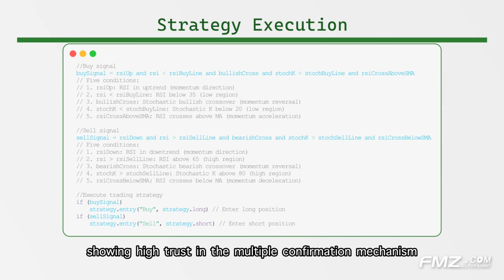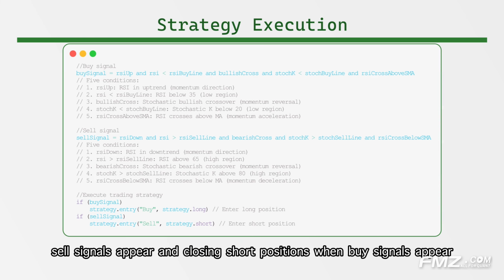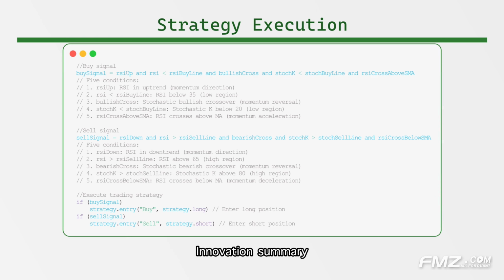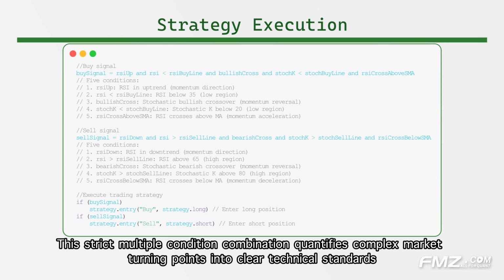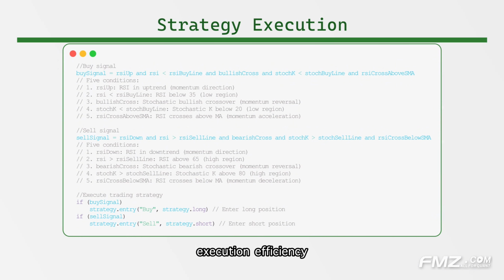the multiple confirmation mechanism. The strategy also uses reverse signals to close positions, closing long positions when sell signals appear, and closing short positions when buy signals appear. This design avoids complex stop-loss and take-profit settings, letting trends fully develop. Innovation summary. This strict multiple condition combination quantifies complex market turning points into clear technical standards, achieving the optimal balance between signal quality and execution efficiency.